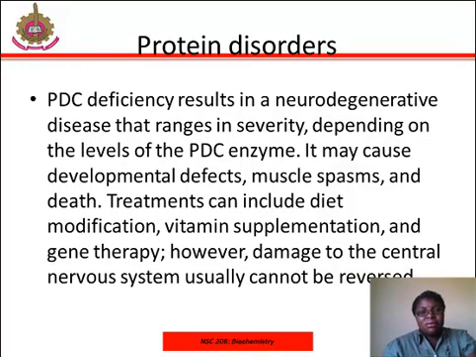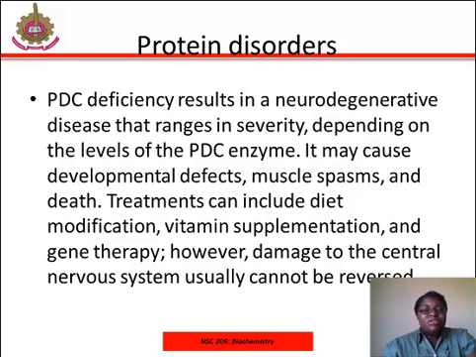Protein disorders. Pyruvate dehydrogenase is the enzyme that converts pyruvate into acetyl-CoA, the molecule necessary to begin the Krebs cycle to produce ATP. With low levels of this pyruvate dehydrogenase complex, which is the PDC, the rate of cycling through the Krebs cycle is dramatically reduced. This results in a decrease in the total amount of energy that is produced by the cells of the body.